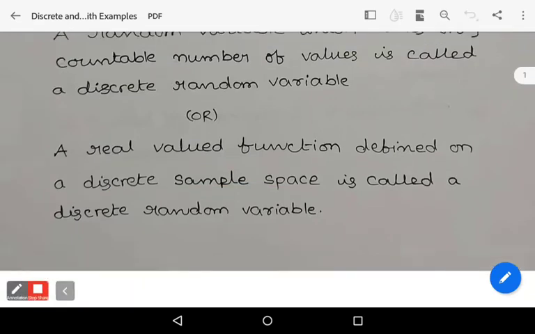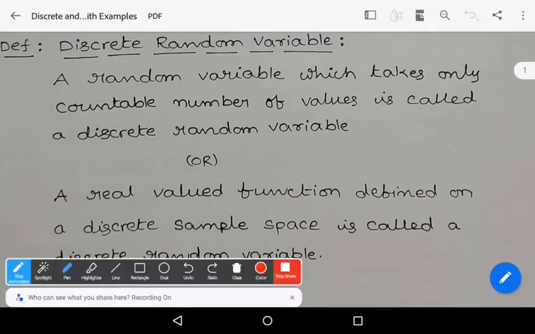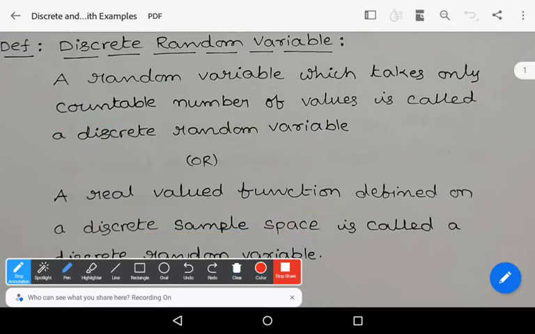A random variable which takes only countable number of values is called a discrete random variable. Or in other words, a real valued function which is defined on discrete sample space. Again here, discrete sample space means the outcomes or the number of elements in the sample space must be finite and countable. Here, discrete sample space means the sample space contains only limited number of elements which are countable.